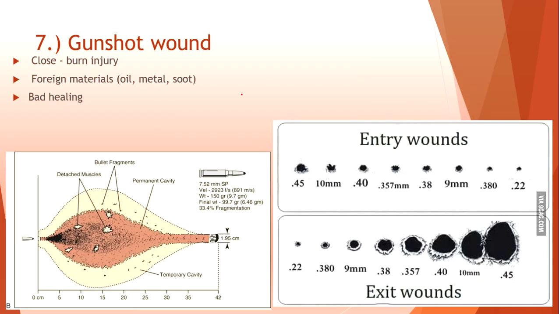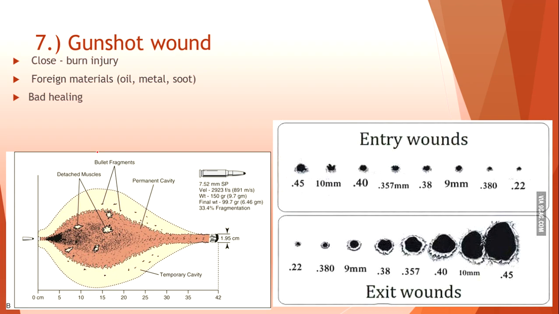Another very specific type of injury is gunshot wound. If a person fired at the patient from a close distance, the patient can have a burn injury. Often in the cavity of the wound made by a gunshot we can find foreign materials like oil, metal and soot. It's very bad healing of the wound.